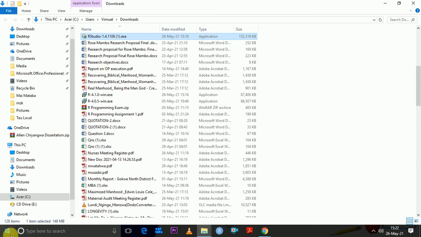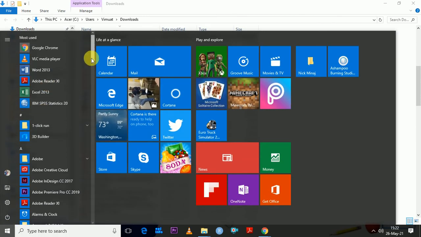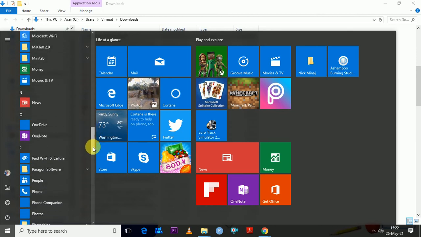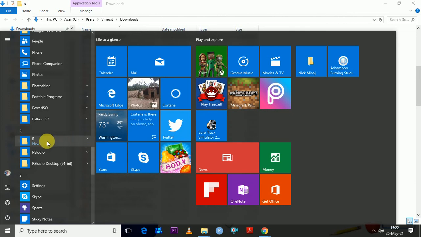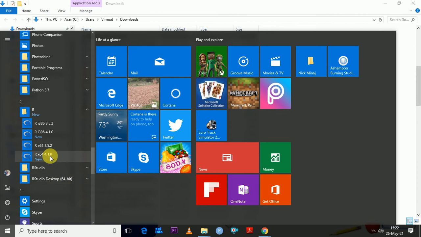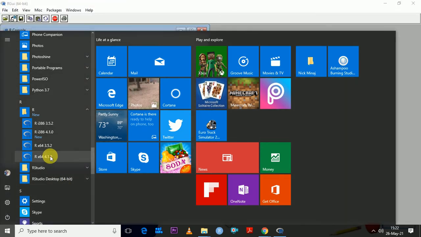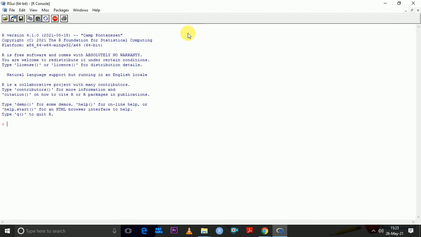Whilst it is installing, I want to check if my R is working properly. So I scroll down to check where my R is. So there is the new R, that's the one that I want. I want the one that I've just installed, which is this one. So if I open this R, it's showing here. So here, if I maximize my window,